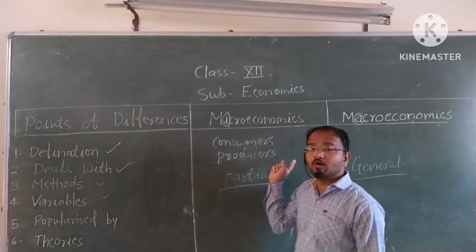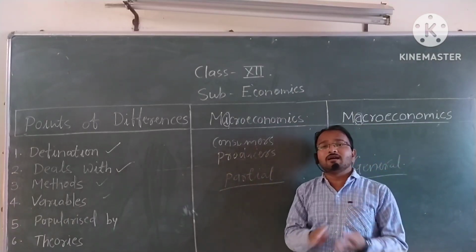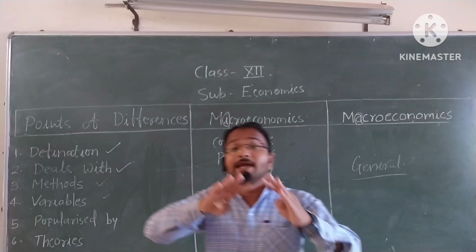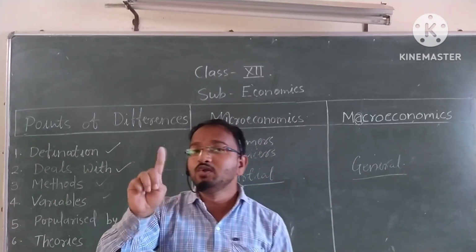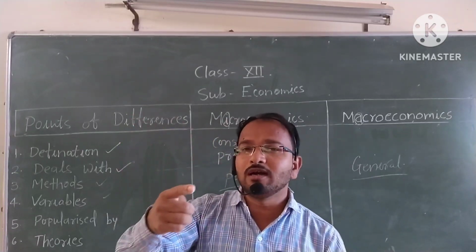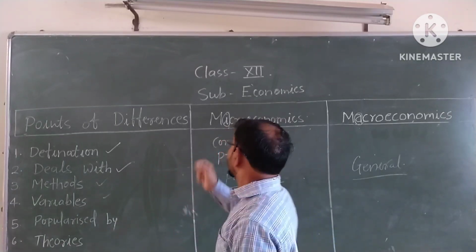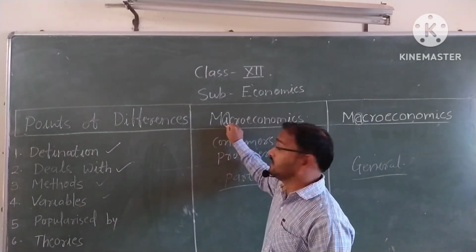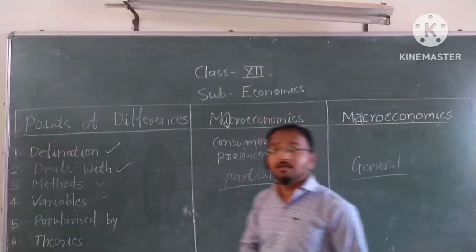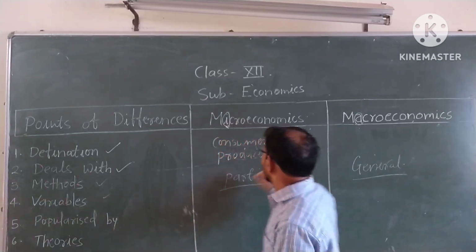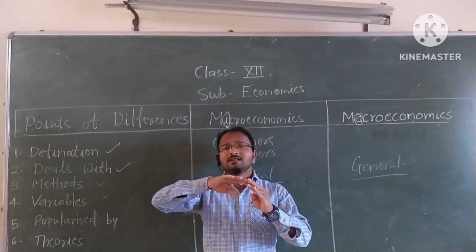But in macroeconomics, the major variables are aggregate demand and aggregate supply, not individual. You learned why I is here: I indicates individuals, and in macroeconomics A indicates aggregate. So in macroeconomics, variables are aggregate.